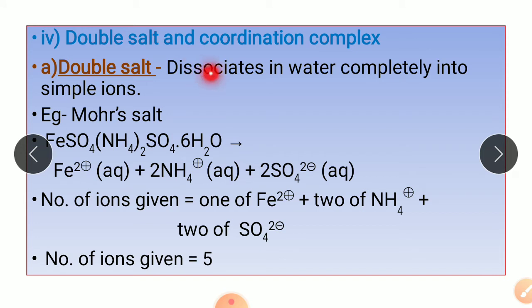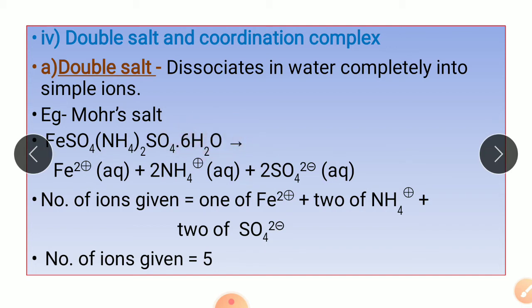Double salts, if you dissolve them in water, dissociate completely giving you simple ions. That is, each individual ion can be obtained. For example, Mohr's salt, the chemical formula for Mohr's salt is FeSO4·(NH4)2SO4·6H2O.